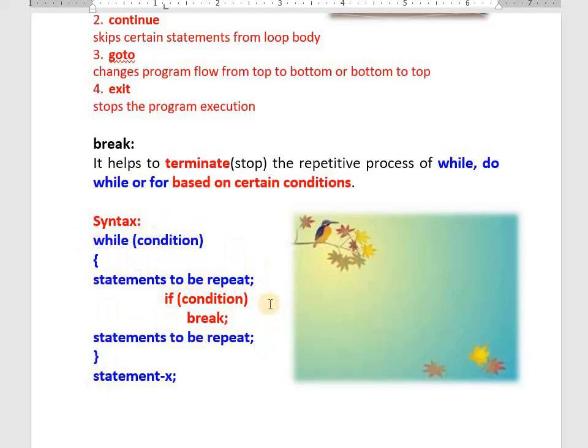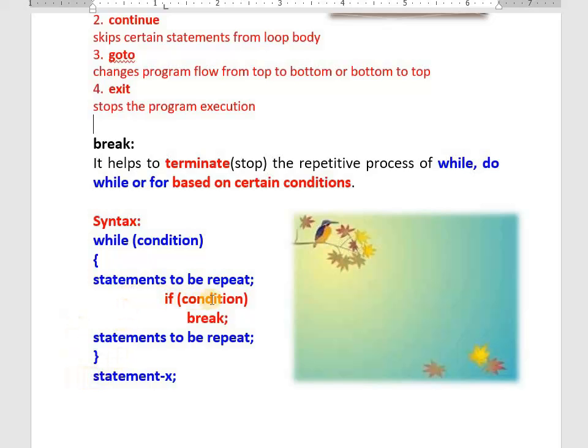Only if has been used here. Write the syntax of while only, but here we use if. Whenever this condition becomes true, break takes place, meaning the repetitive process stops. You can draw the arrow mark also like this in the exam. Take one line on the left side down and show the arrow mark here.